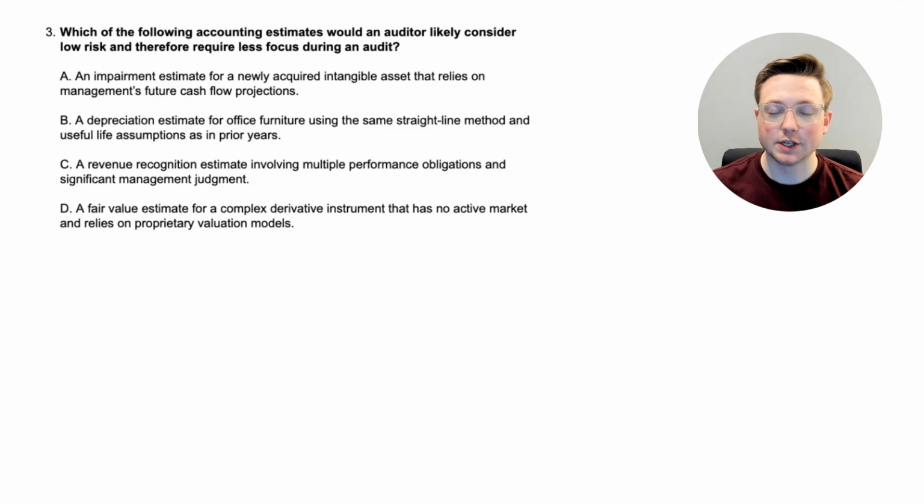All right, here we are at question 3. Which of the following accounting estimates would an auditor likely consider low risk and therefore require less focus during an audit? So kind of recall what we just talked about in the previous question. Let's go through this. Option A, an impairment estimate for a newly acquired intangible asset that relies on management's future cash flow projections. Option B, a depreciation estimate for office furniture using the same straight-line method and useful life assumptions as in prior years. Option C, a revenue recognition estimate involving multiple performance obligations and significant management judgment.